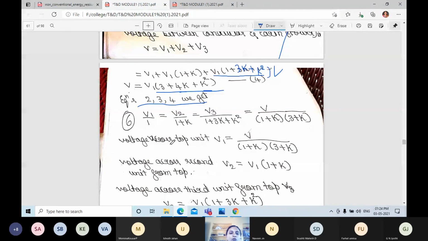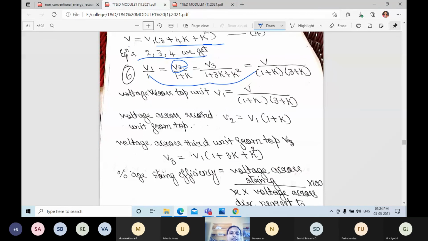So we can write that voltage across top unit, what we can write? V1. When you compare these two, V1 is equal to V divided by 1 plus K, 3 plus K. And what about V2? V2 is equal to, we can write that V1 into 1 plus K. And V3, we can write V1 into 1 plus 3K plus K square.